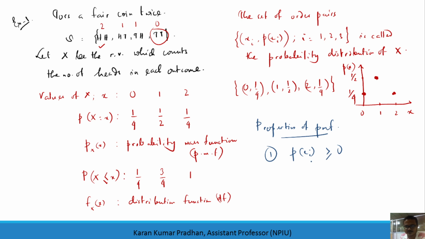The second says that the sum of all the probability mass functions is 1. Because we have only 3 values here I can assume x1, x2, x3, but to generalize this concept I have taken from 1 to n, as I told you that you have to end it with 1. Fine.